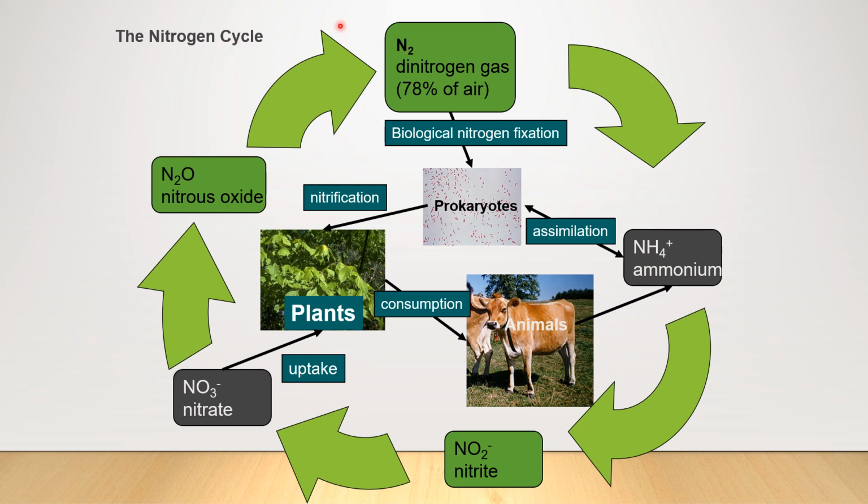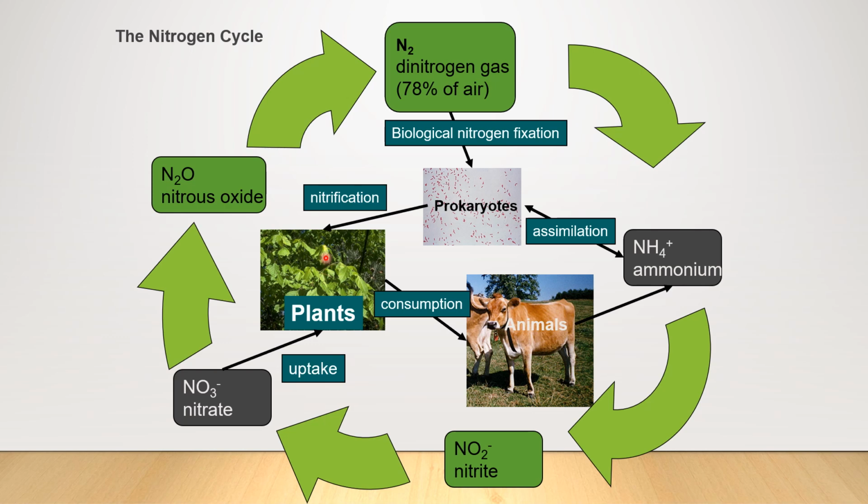So once again, the atmospheric nitrogen, which you call nitrogen, constitutes around 78% of the air. This nitrogen is subjected to biological nitrogen fixation, wherein some microorganisms fix the nitrogen, and this is the first step, wherein biological nitrogen fixation is taking place by some prokaryotes. So this nitrogen is taken up by the plants after nitrification.